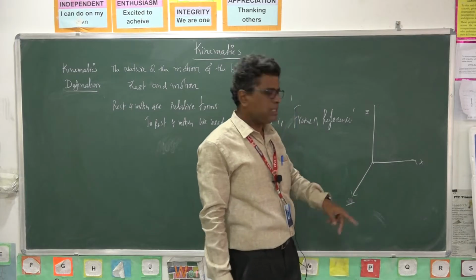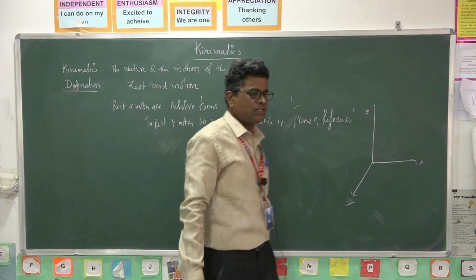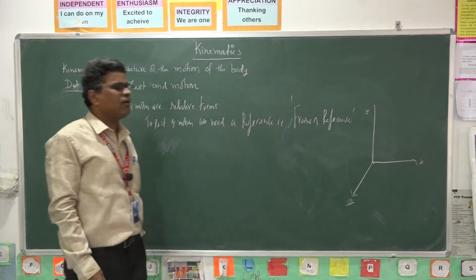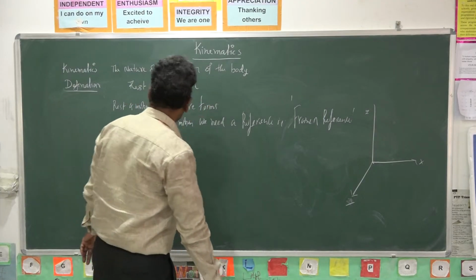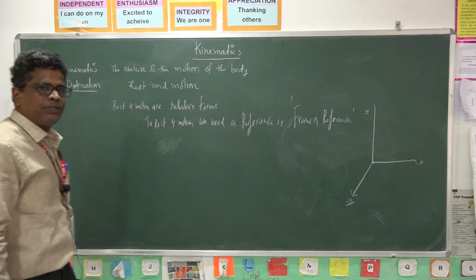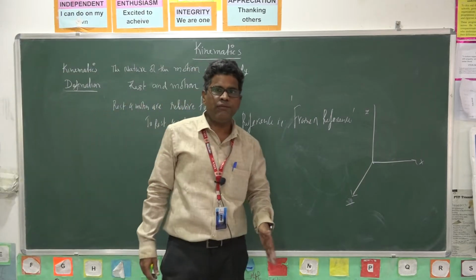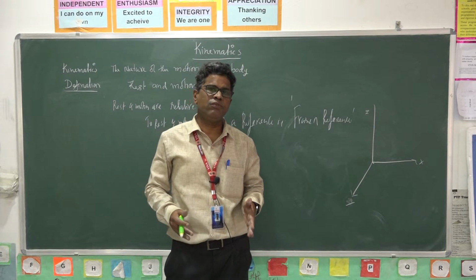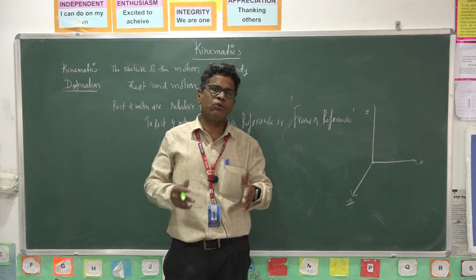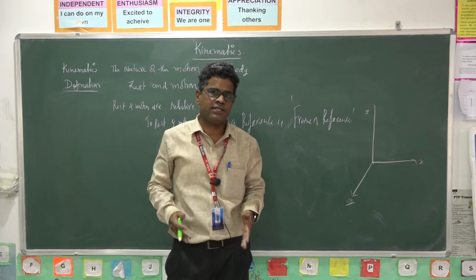So we need this coordinate system, which we usually call a frame of reference. Take one example. Suppose a person is moving in a bus. With respect to a co-passenger, he is at rest.